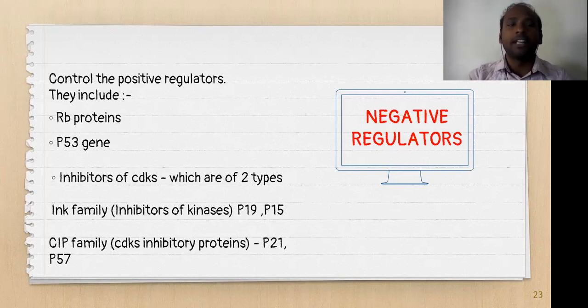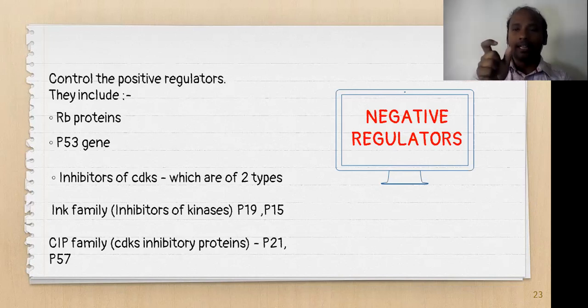The proteins controlling the positive regulators include a few that we generally call cyclin dependent kinase inhibitors. Here I have given the RB protein, retinoblastoma protein, and the P53 gene, which I explained in the previous slide. Based on structural studies, these inhibitors are classified into two different groups. One is the INK family, inhibitors of kinases, where examples are P19 and P15.